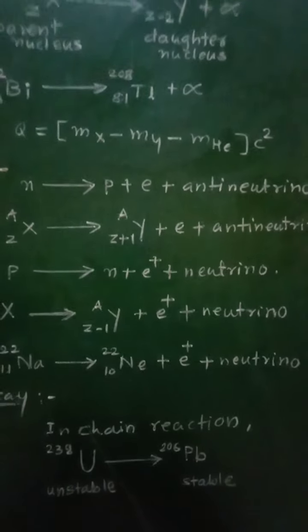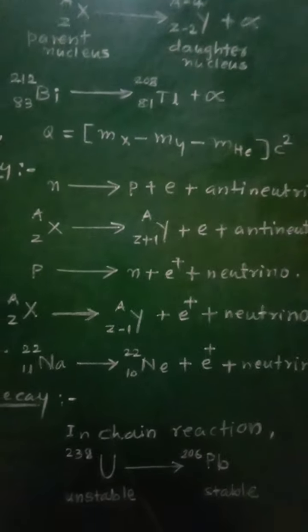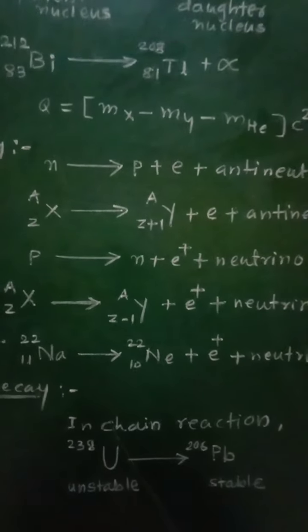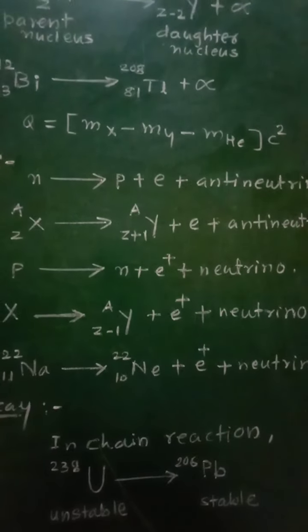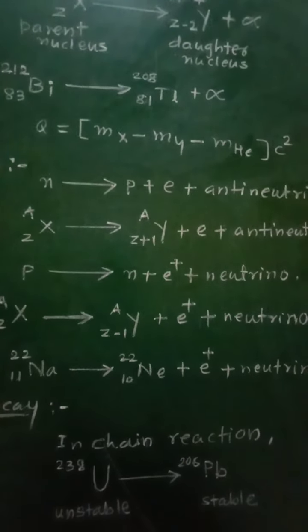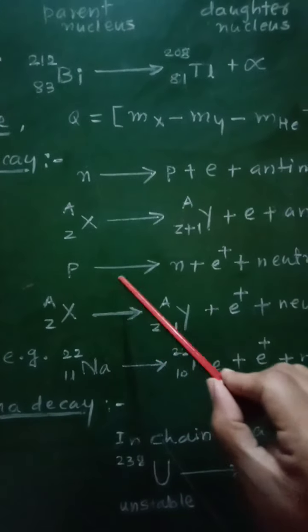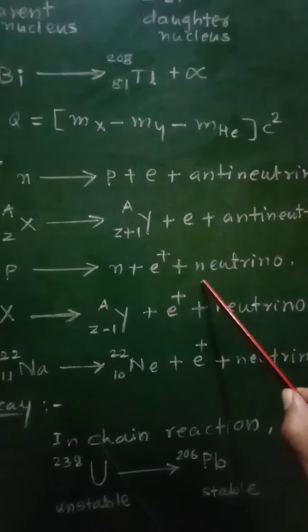It is known as the antiparticle of the electron, as it is opposite in charge to the electron. This decay is given as a proton getting converted into a neutron along with a positron and a neutrino.